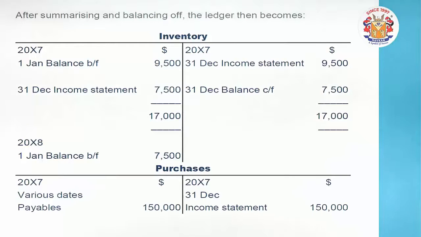In the same way 7,500 is kept as carried forward, and here you can see on the downward diagonal side. Yes, please again see 7,500 on the downward diagonal side. It is taken as the opening balance of the next year coming, 2008.